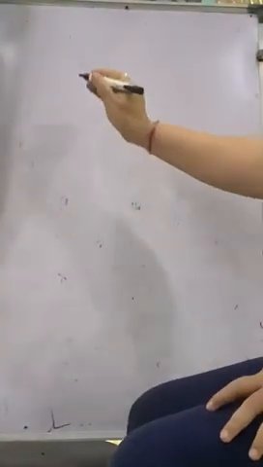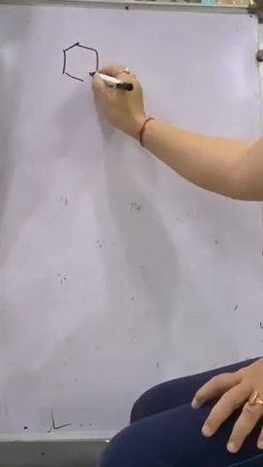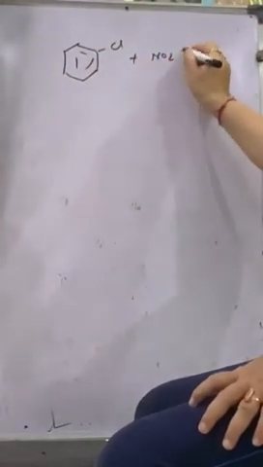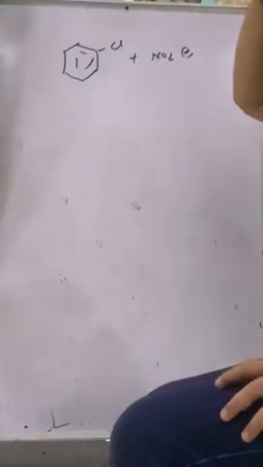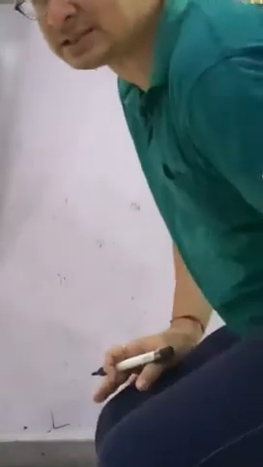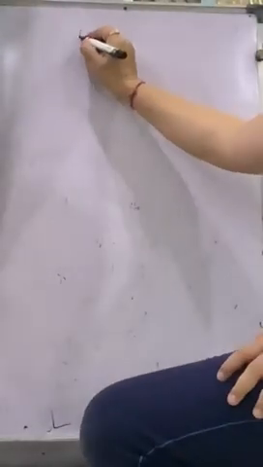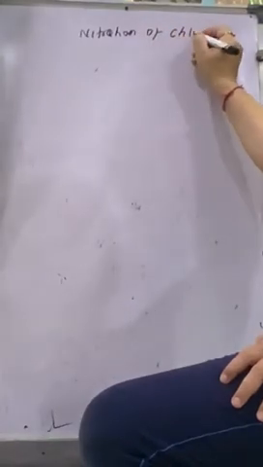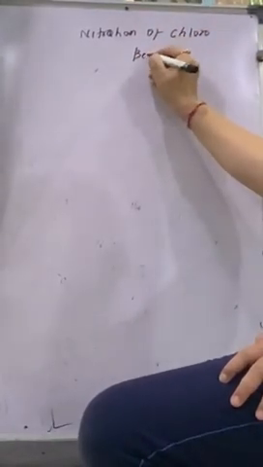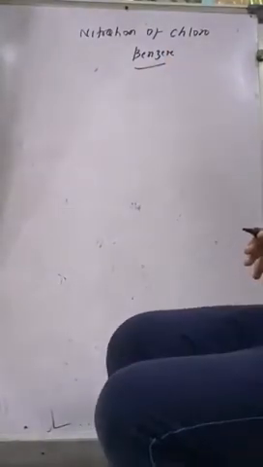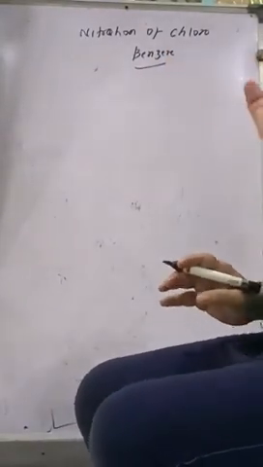So aryl halides, say for example, chlorobenzene, and you've got NO2 plus. It will be going and attacking towards the ortho and para position. You know it, nitration in 11th standard we have discussed. I'm just taking an example: nitration of chlorobenzene. Please don't tell me that I have not done all these things. Absolutely wrong. I have done nitration mechanisms and all these things in 11th standard. I know it very well.